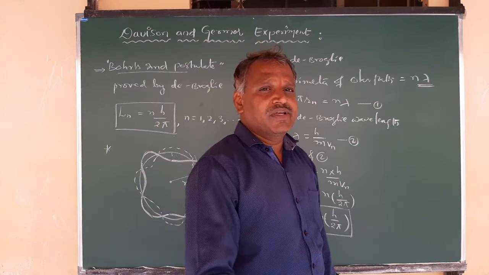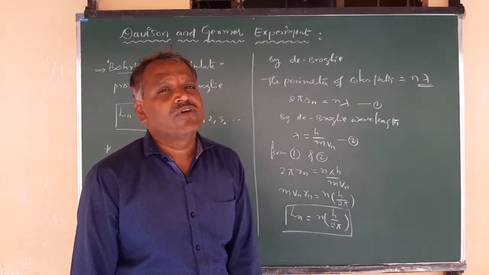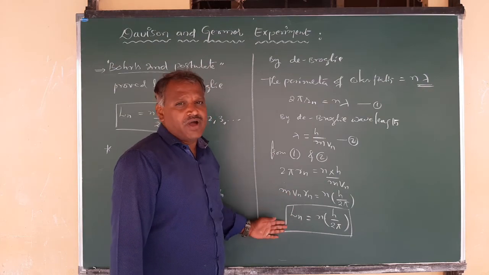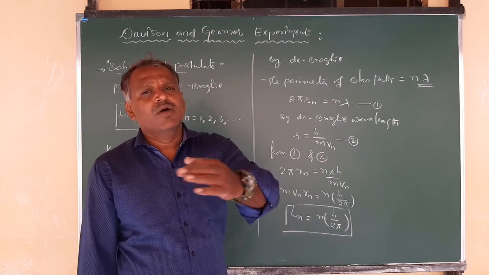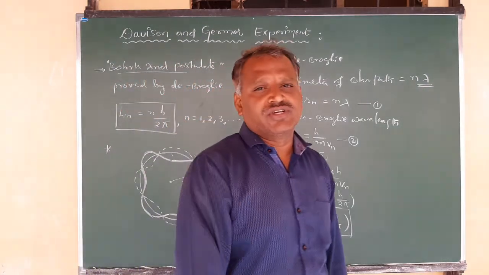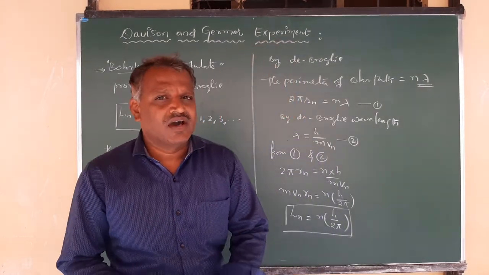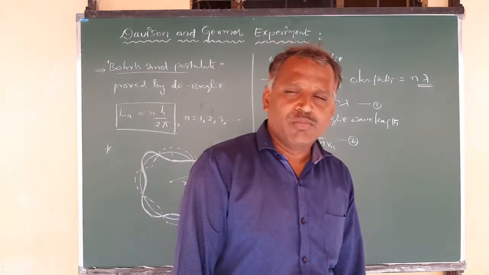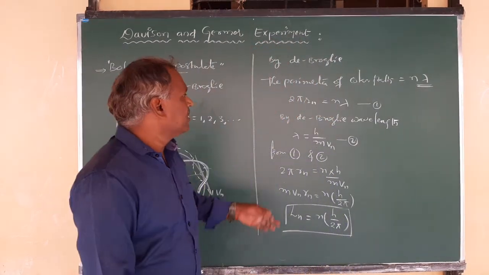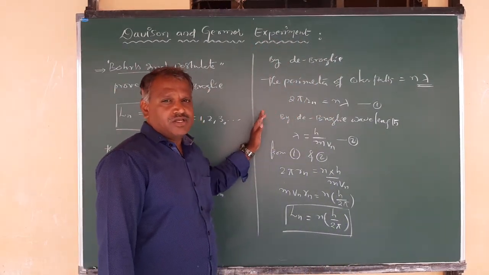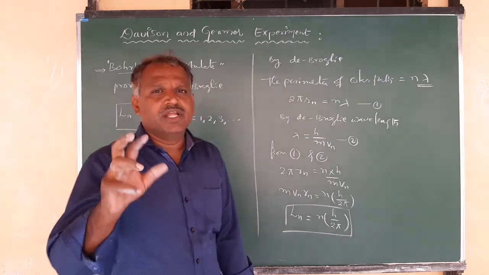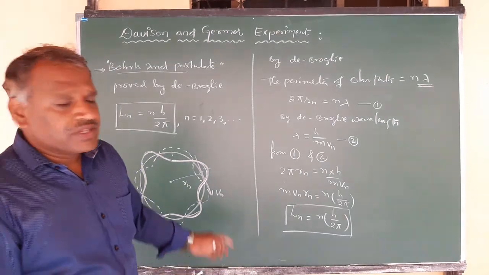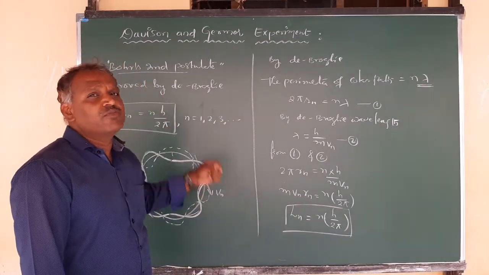The angular momentum is given by integral multiples of h by 2 pi, right? In this way, de Broglie verified the second postulate given by Bohr to study the atomic structure. So this is the application of the de Broglie wavelength equation for proving this second postulate of Bohr, right?